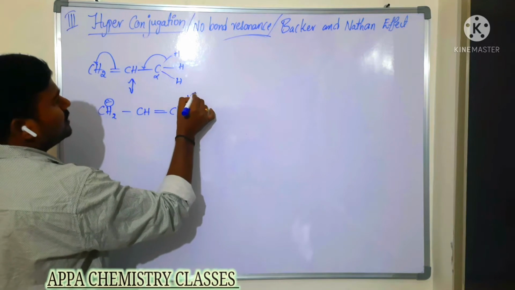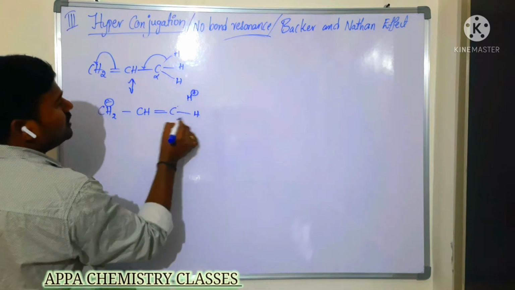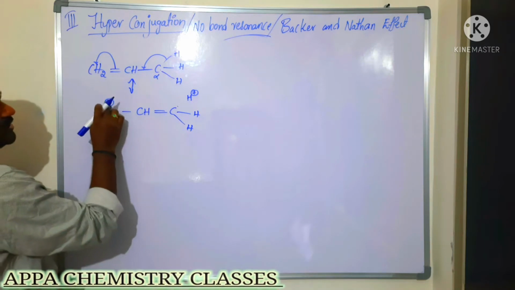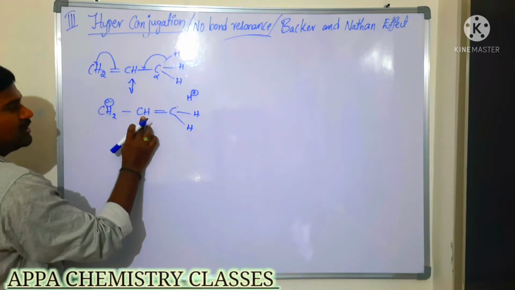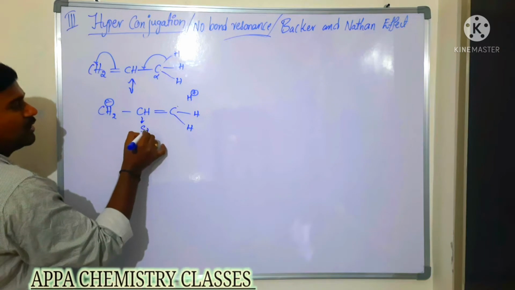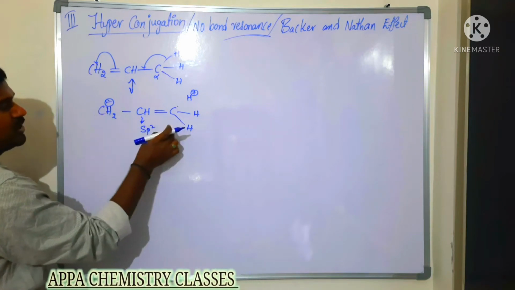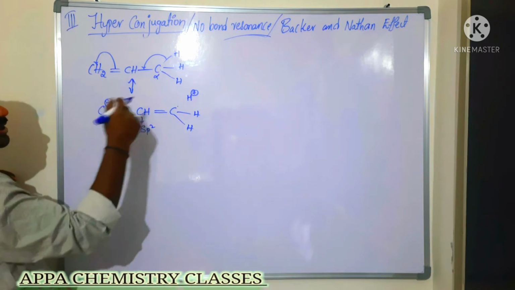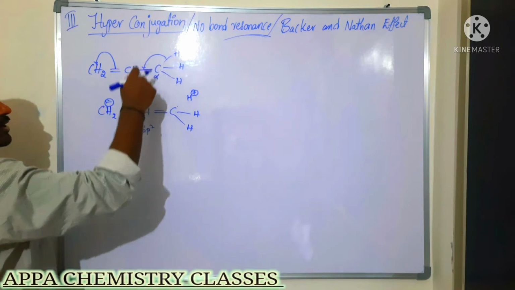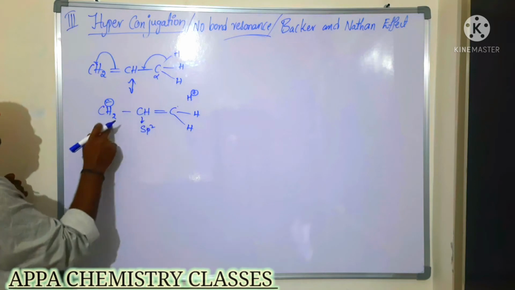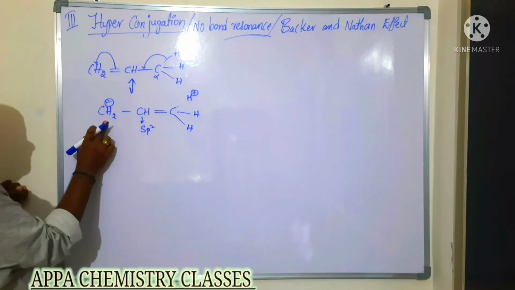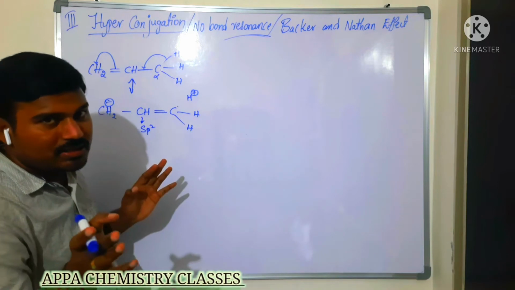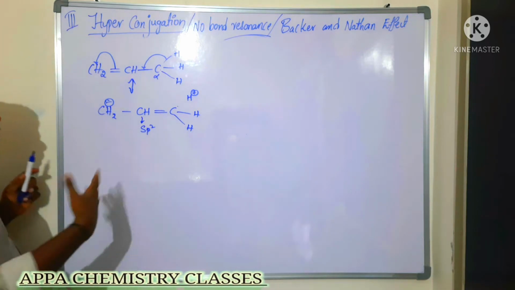No bond resonance, H plus H. Now this negative charge is stabilized by this sp2 carbon, which withdraws the electron from this. So again it will be stabilized. So the alkenes are stabilized by the sp2 carbon adjacent to this CH2. Then only it is stabilized readily. Is that clear? So now we will see the applications.